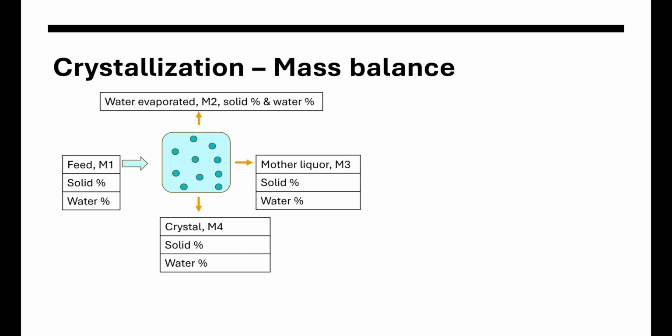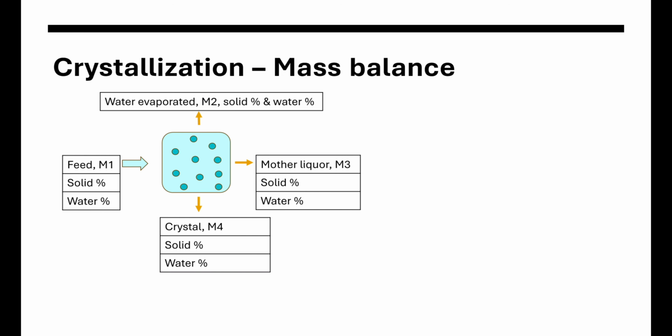Coming to the mass balance of the crystallization process, we employ the same methodology that we used in the drying concepts. The feed mixture is termed as M1, which is entering the crystallizer, and there is only one input in the crystallization process. During crystallization, the solvent evaporates. The mass of solvent evaporated is termed as M2, and because of that, the solution becomes supersaturated, resulting in the formation of solute crystals. The mass of solute crystals formed is termed as M4. The remaining feed liquid is called mother liquor, termed as M3.